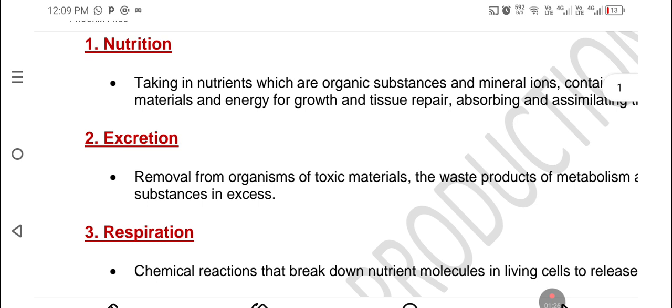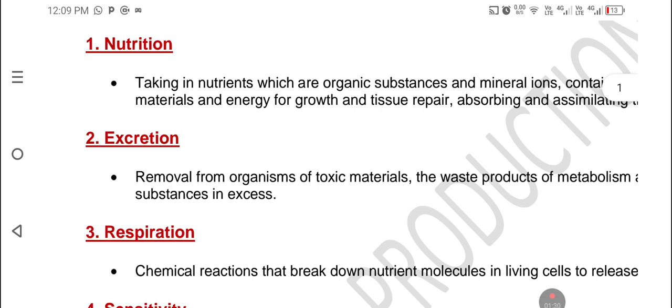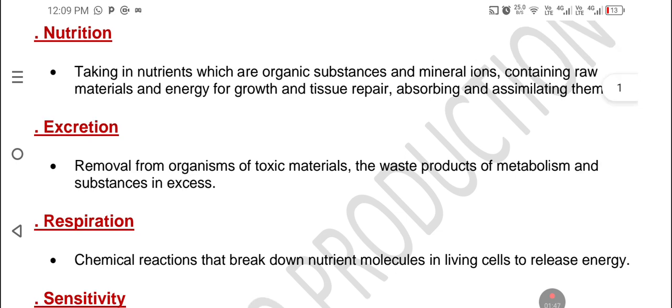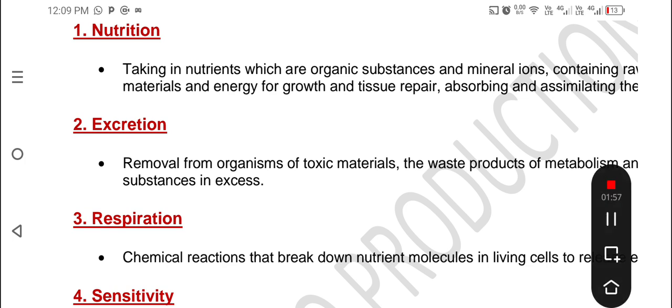2, excretion. Excretion, okay, this word you can pronounce depending on the way your English teacher taught you. What matters in biology is knowing the spelling, because during exams they will not tell you to pronounce it, but you need to write it correctly. So pronunciation may differ depending on the school that you went to or are going to. So please take note. That's why it's important to know the spelling.